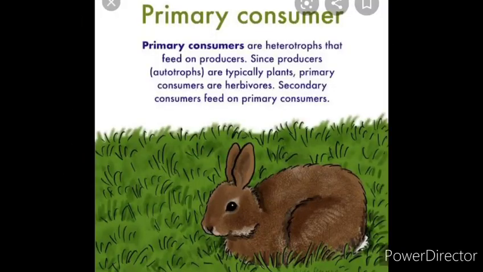So herbivores such as cows, sheep, goats, deer, fruit and seed eating birds, butterflies and honeybees depend on plants directly for nutrition, so they are called primary consumers.